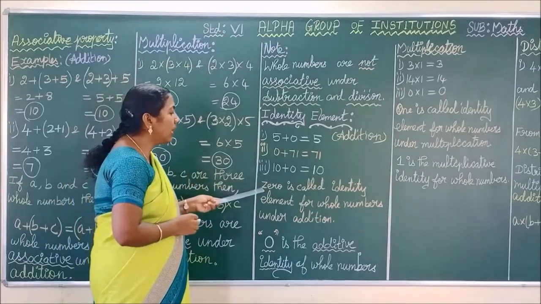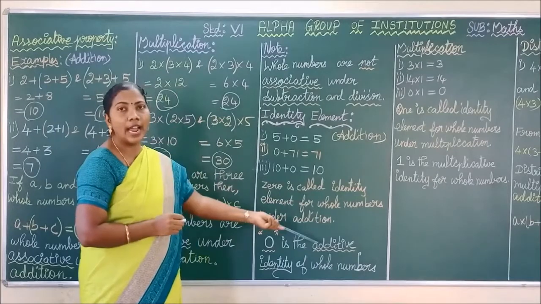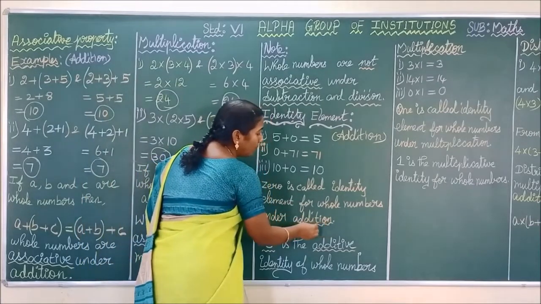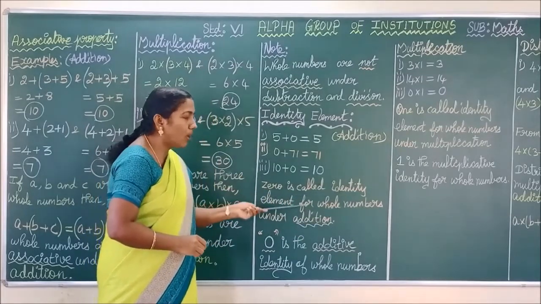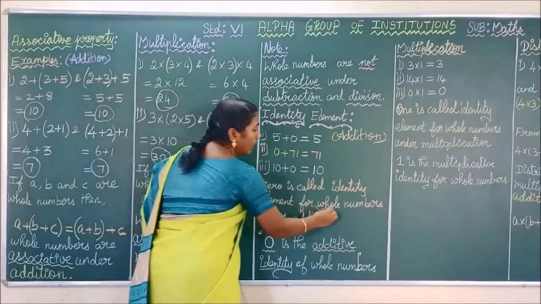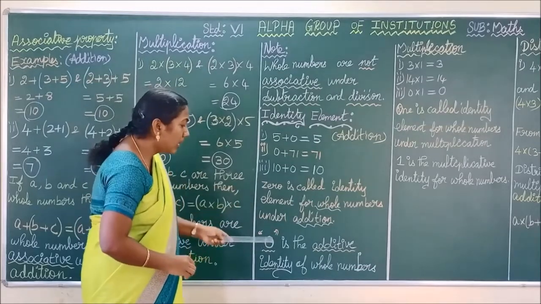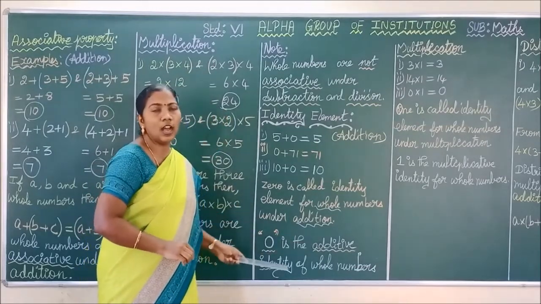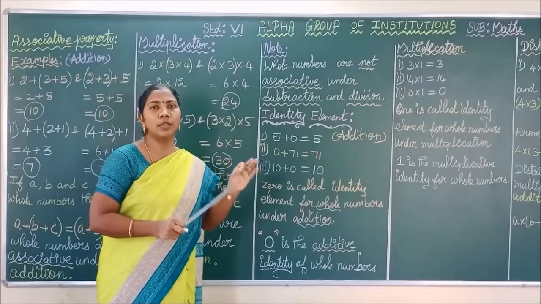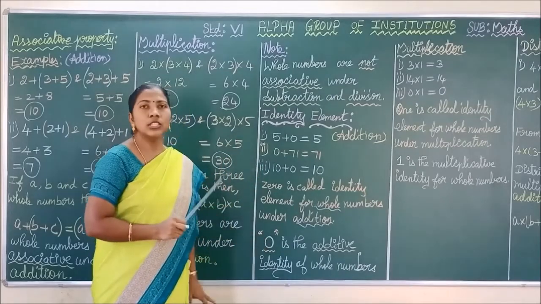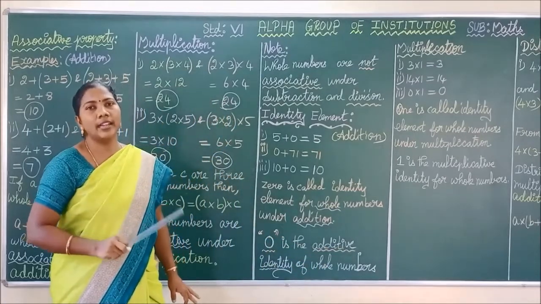Okay, see here. So we can call 0 the identity element for whole numbers under addition. Whenever you are writing, you have to mention the operation. 0 is called identity element for which numbers? Whole numbers. Whole numbers under which operation? Addition operation. You can also call 0 the additive identity of whole numbers. Additive identity of whole number is dash. So what is your answer? 0. 0 is the dash of whole number. So what is your answer? Additive identity of whole number.